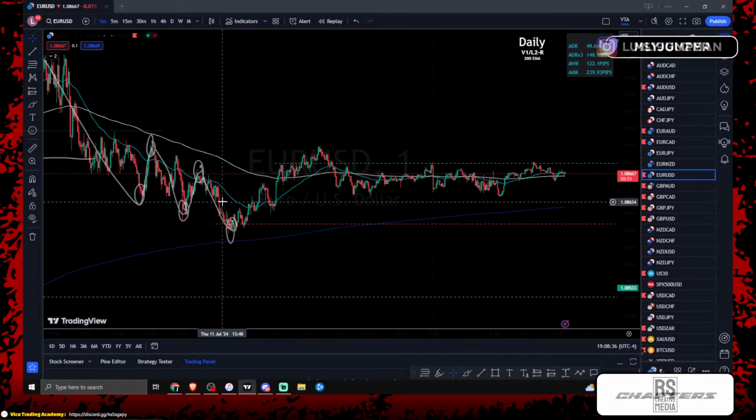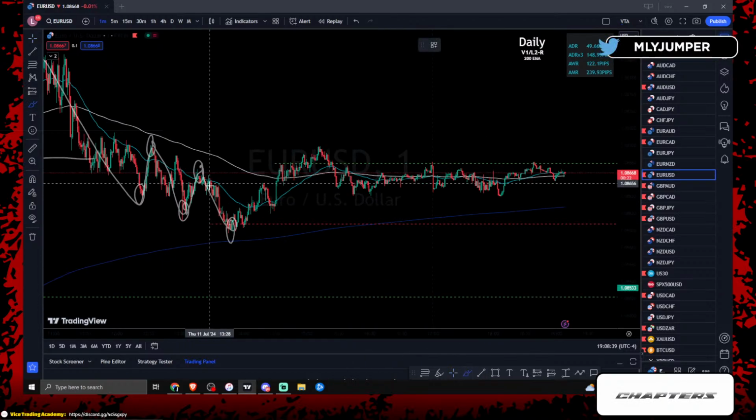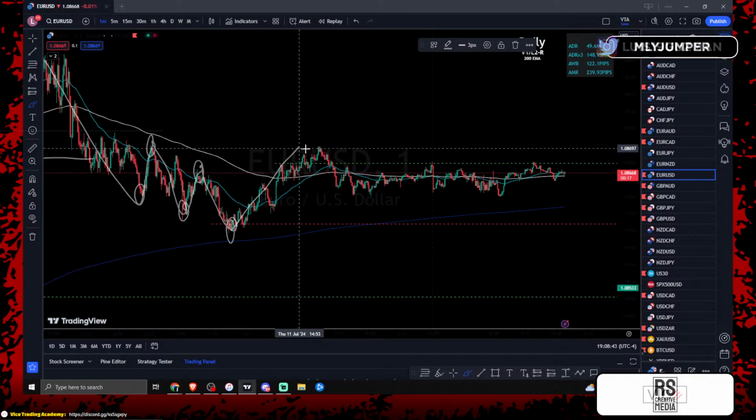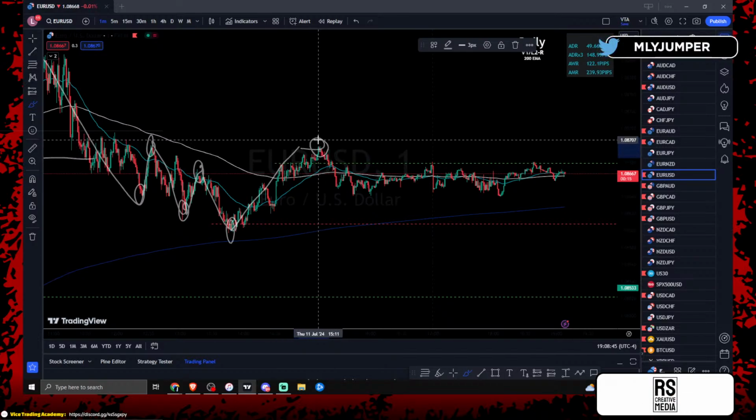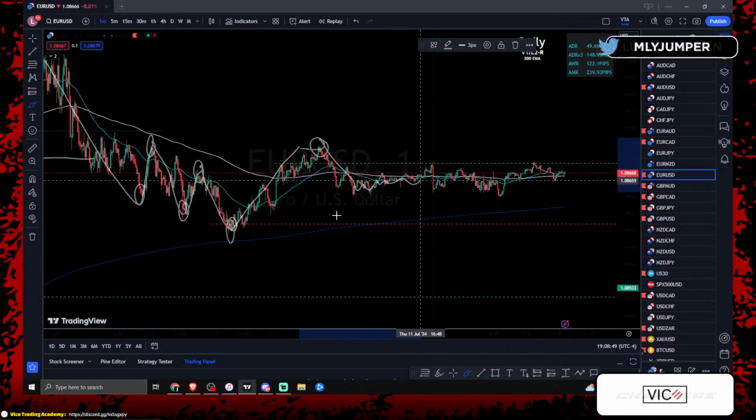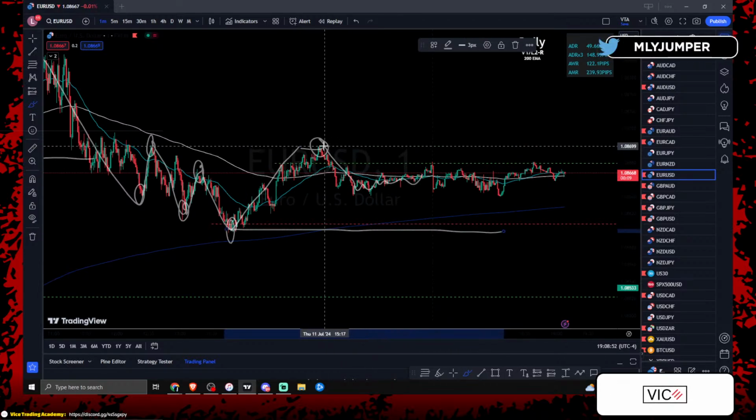This is how you guys are supposed to be looking at structure. When you're talking about market structure, this is what you're looking at, right? And then price gave us a change of character, right? Change of character, higher high, right? Higher low, and price is just consolidating here. We know we're trading between this low and this high.